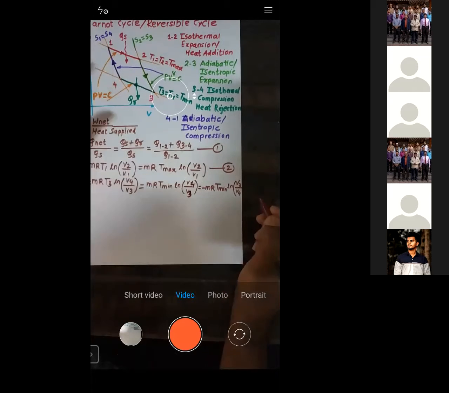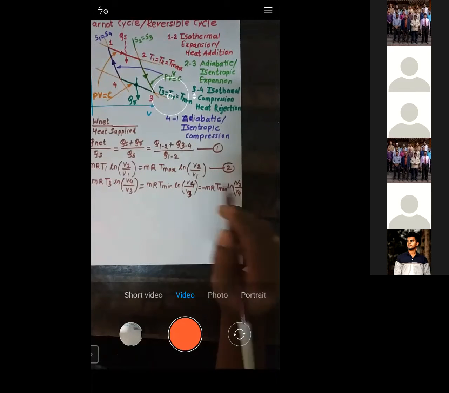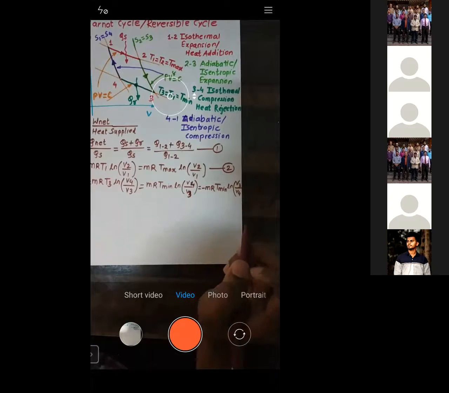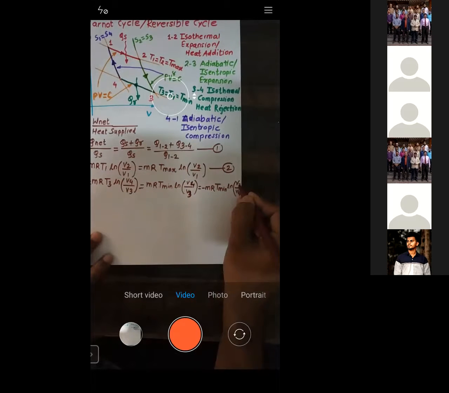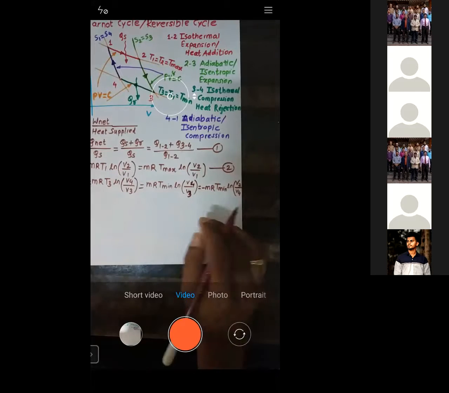Is that okay? Yes. I've just reversed it. This V3 I bring into the numerator, and that is the reason why I need to introduce the minus sign. Is that clear? Yes, sir.